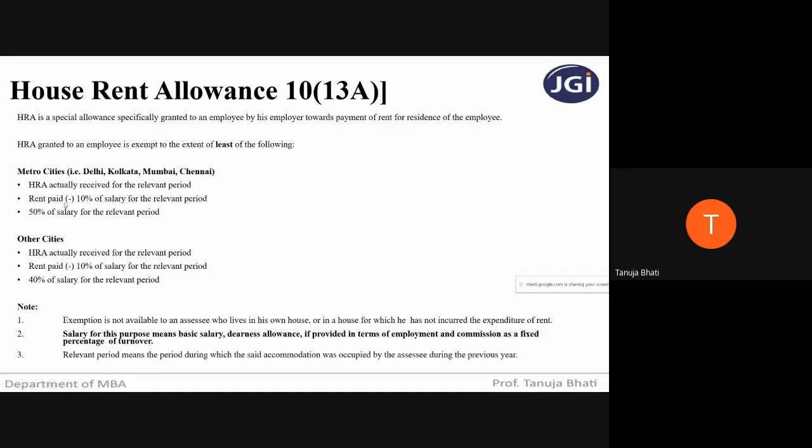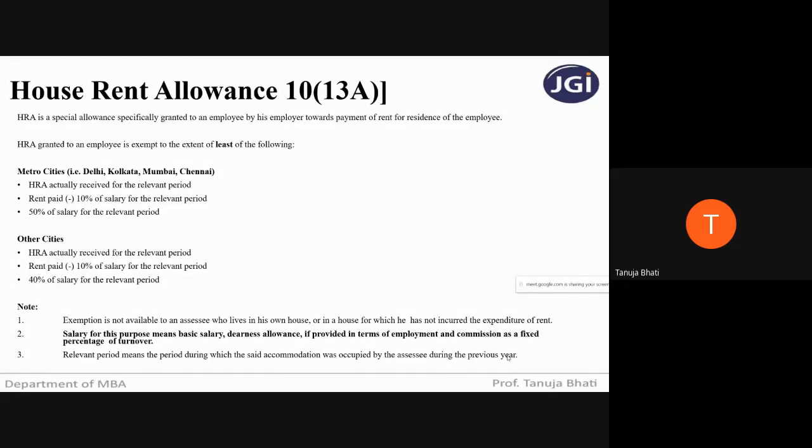Next, it is given "relevant period." What is the meaning of relevant period? It means the period during which the said accommodation was occupied by the SSE during the previous year. We know that the income of the previous year is assessed to tax in the assessment year. So the period means the period during which the SSE was staying in the accommodation, the period in which the accommodation was actually occupied by the SSE.